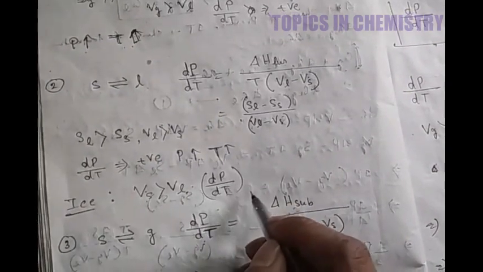So if volume increases, then from that equation you can write that dp by dt for ice or water is less than 0, so it is negative. So if you plot a curve between pressure and temperature, you get a line which will have a negative slope, with tan theta greater than 90 degree angle. It is not less than 90 degree angle for ice.